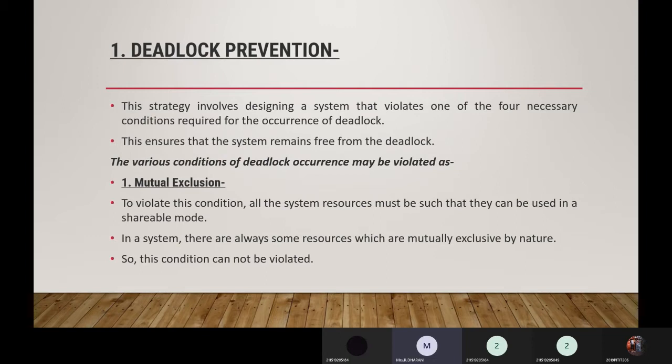For example, process P1 is using resource R1, and at the same time P2 requires the same resource. P2 has to wait until P1 releases R1. To violate this condition, all the system resources must be used in a shareable mode. But in a system, there are always some resources which are mutually exclusive by nature, so this condition cannot be violated.